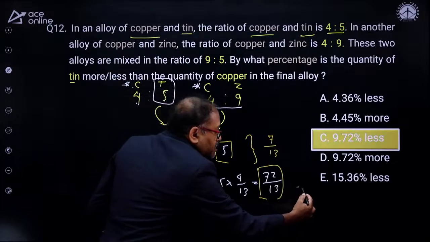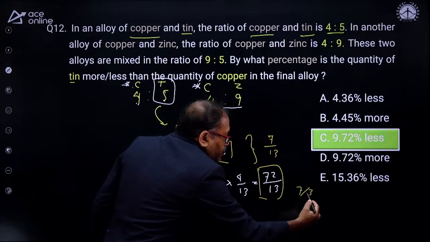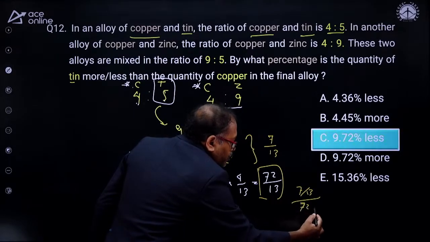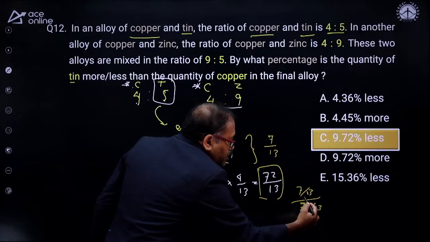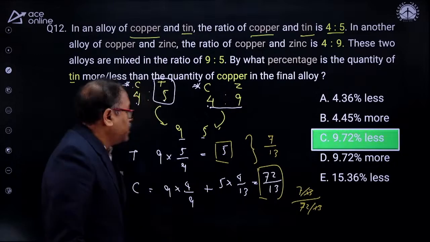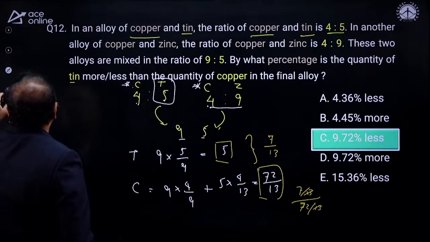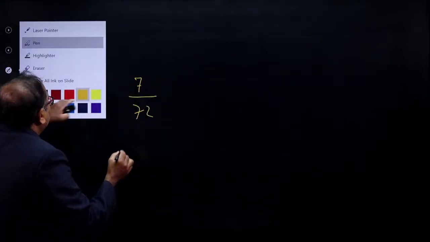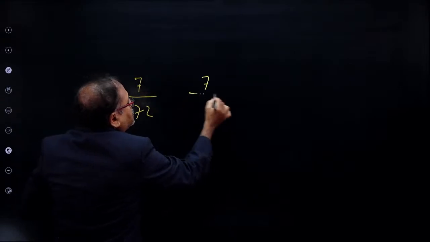That means 7 by 13 is what percentage of 72 by 13? So look at this one, 13 gets cancelled. 7 is what percentage of 72? For that I will take another slide over here. 7 is what percentage of 72? Do you know that 7 is what percentage of 70?